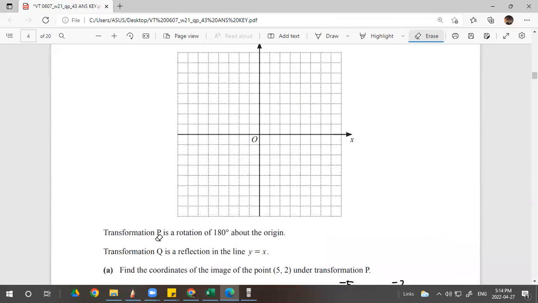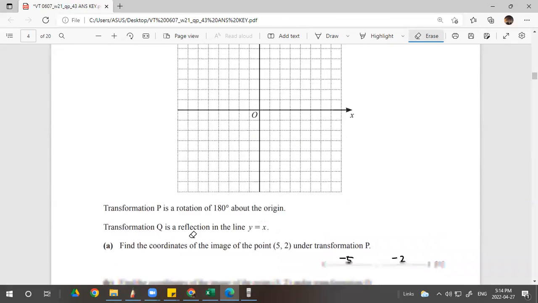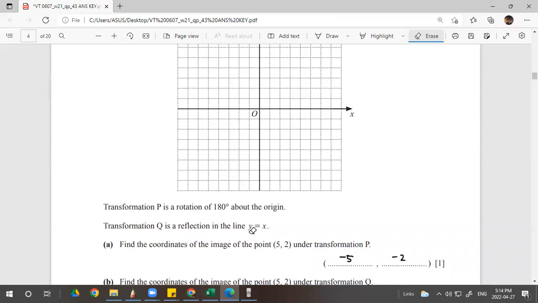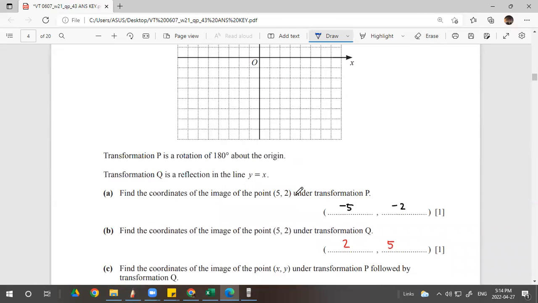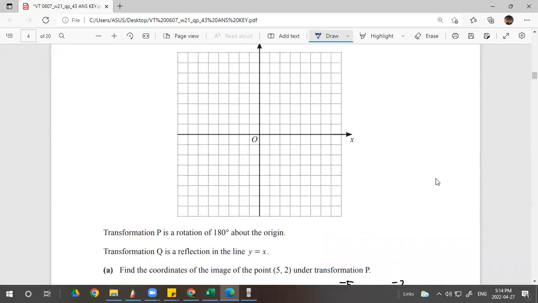So transformation P is a rotation 180 about the origin. Transformation Q is the reflection in the line y equals x. So you preserve the drawing, line y equals x later. But find the coordinates of the image of point 5, 2 under the transformation P. So 5, 2, write down 1, 2, 3, 4, 5, 1, 2, 5, 2. This is the original image. So let's say this is point A.